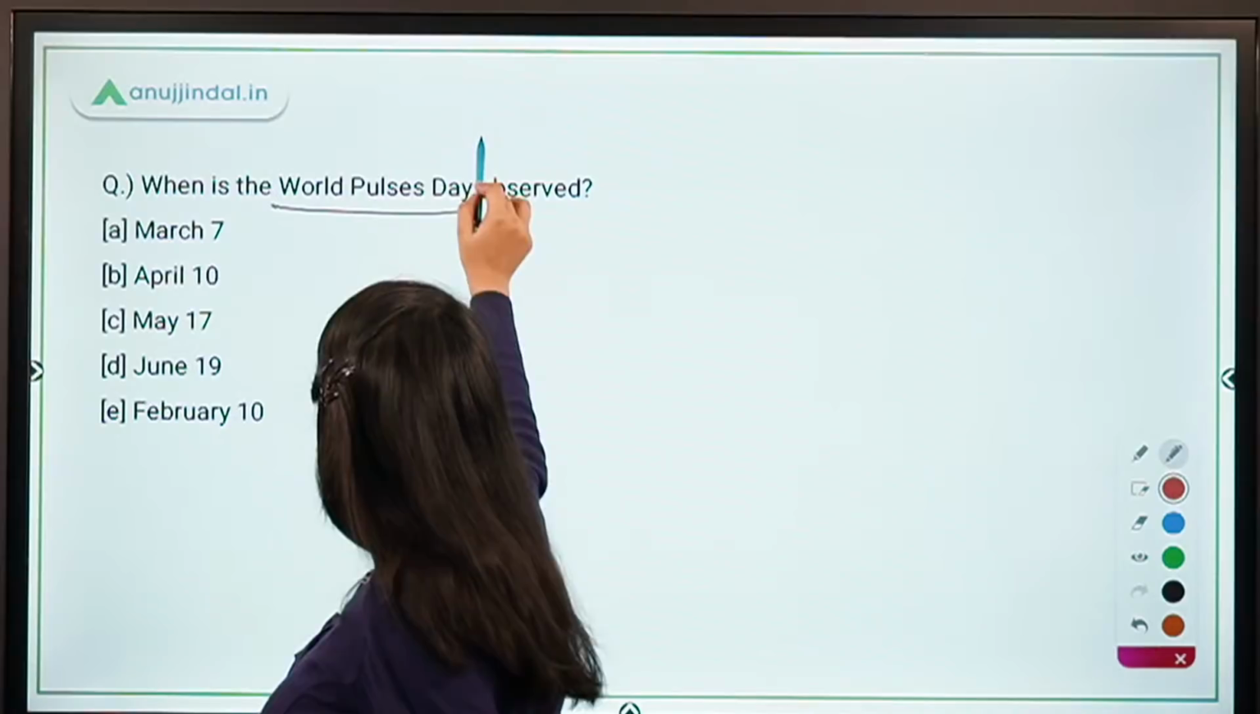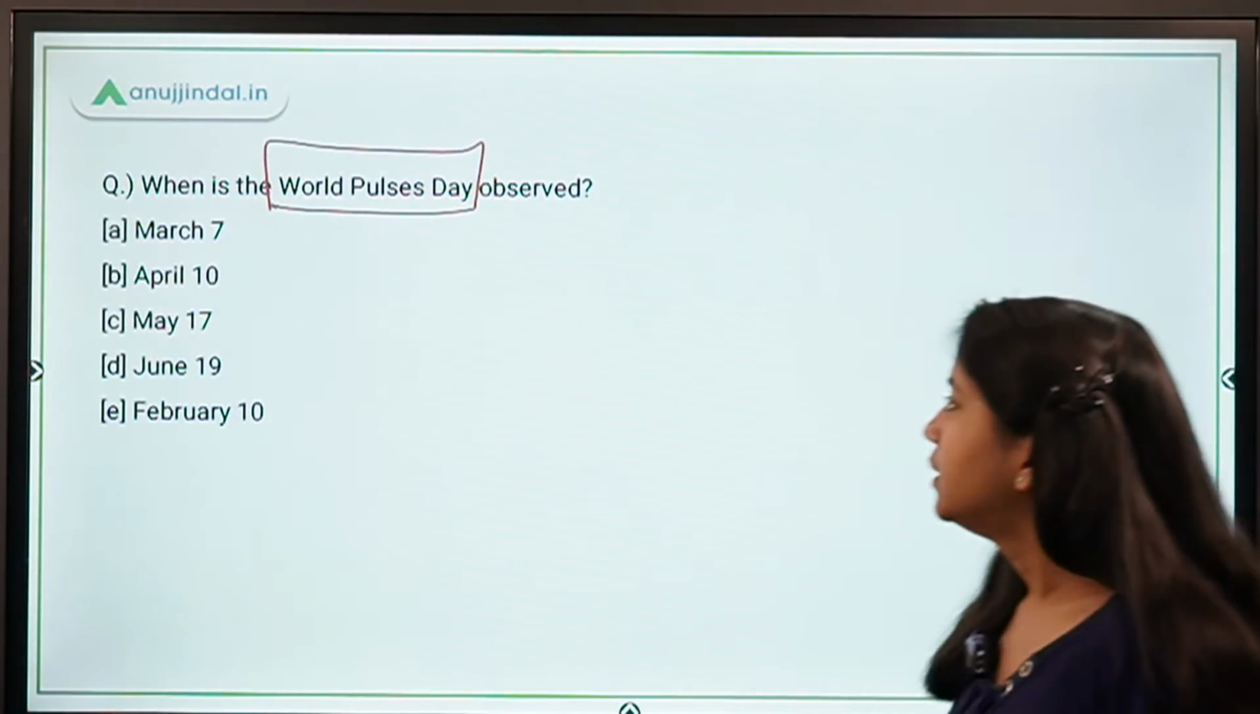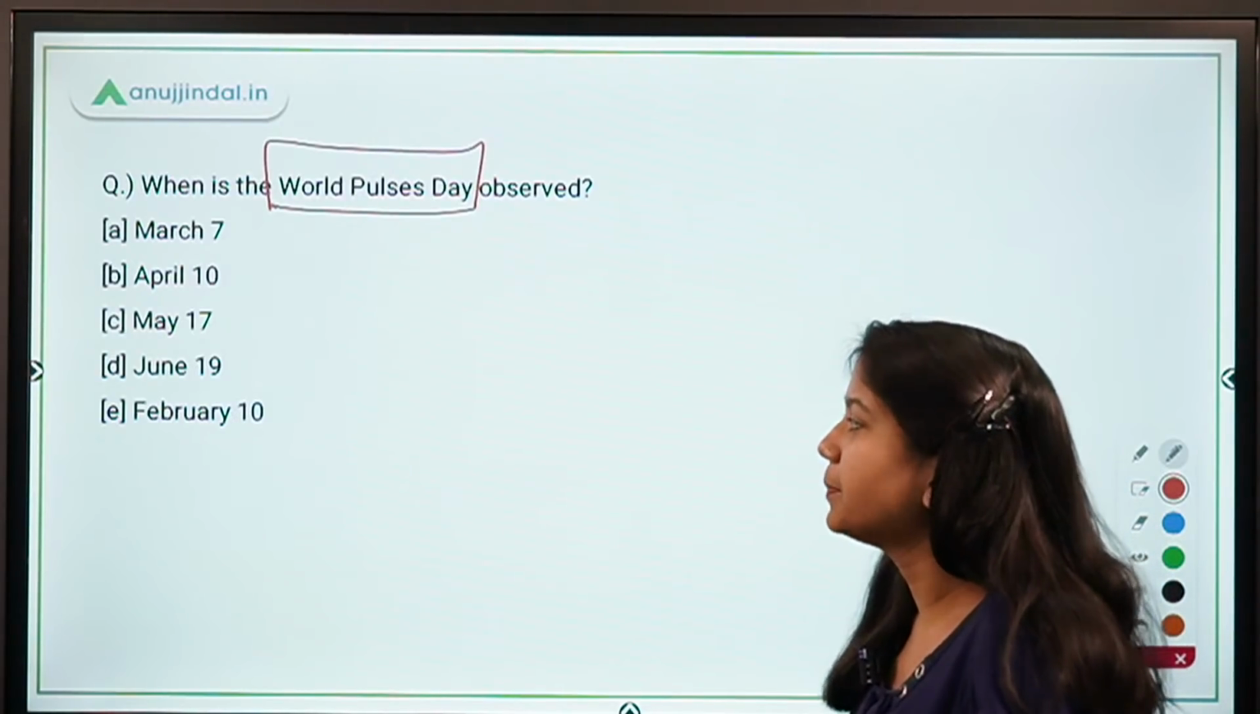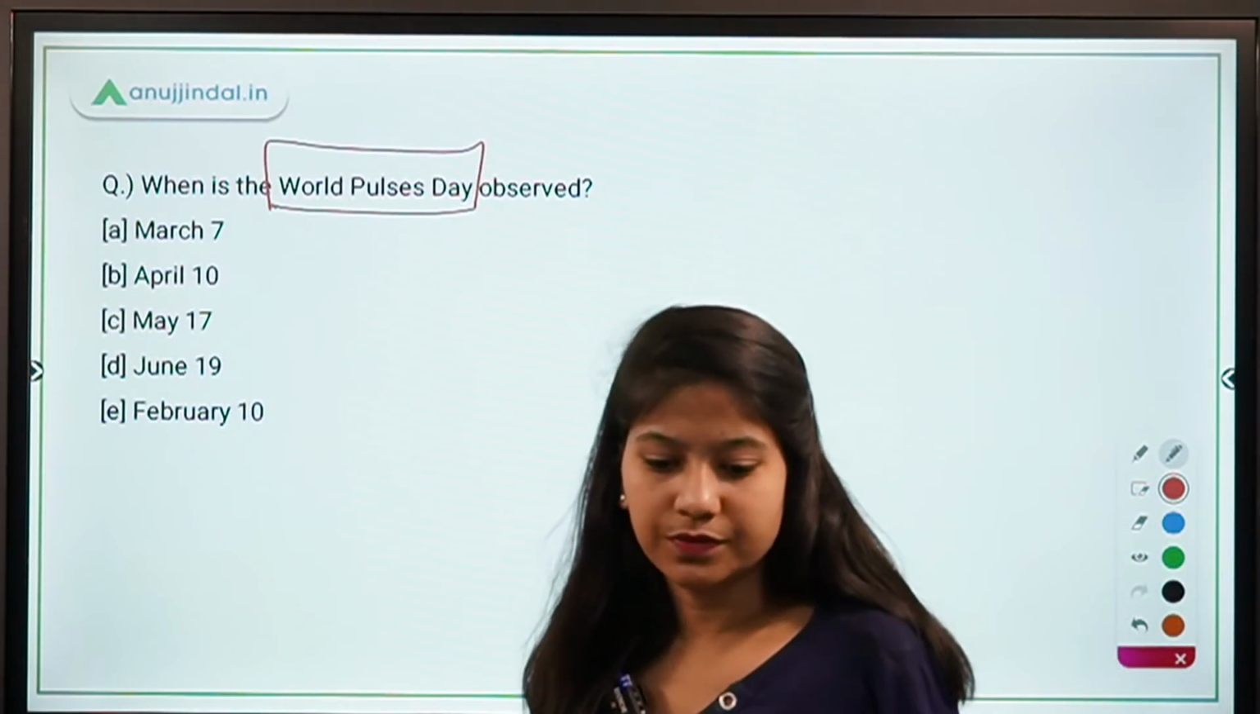When is the World Pulses Day observed? March 7, April 10, May 17, June 19, February 10. When is this day observed?